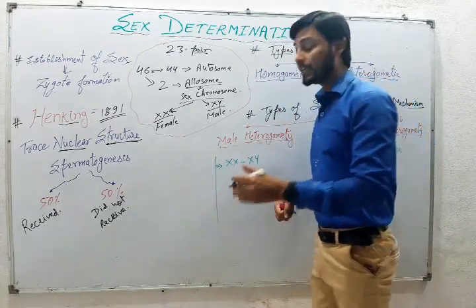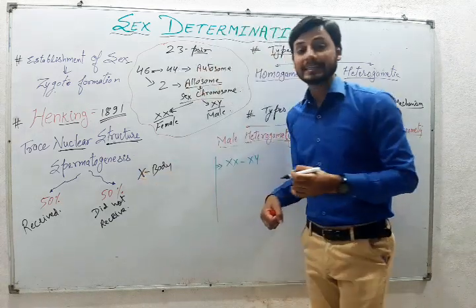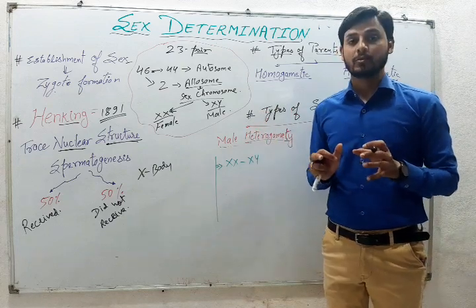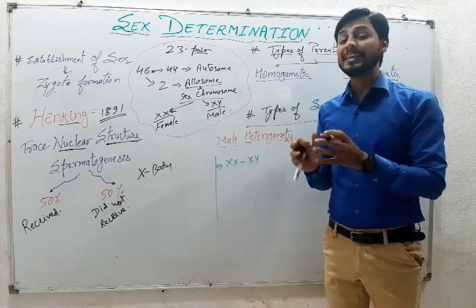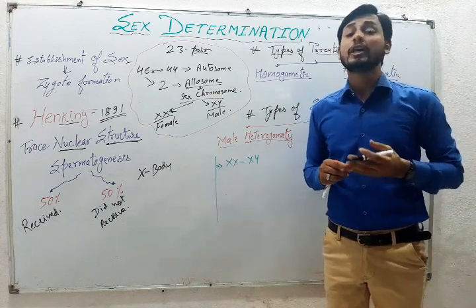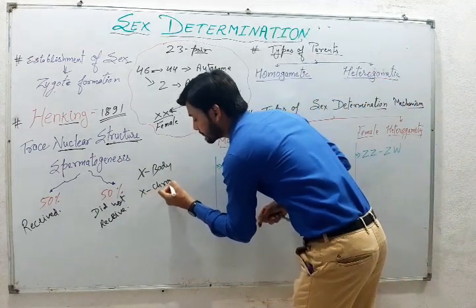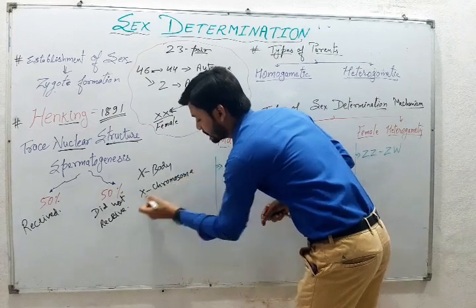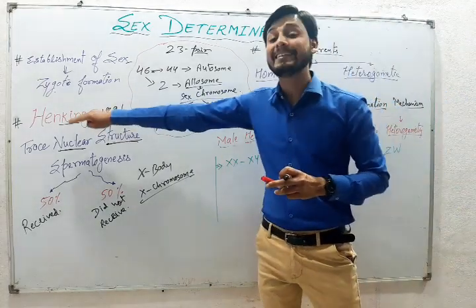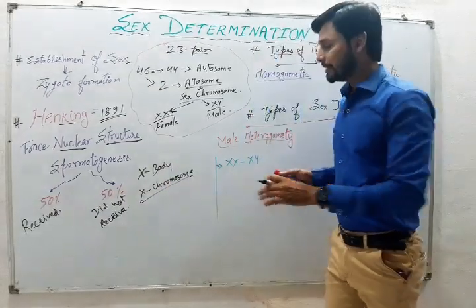At that time, Henking called them an X body, although he did not elaborate its significance. He could not explain the significance, but he called them an X body. Later on, many researchers came, studied, and experimented, and they elaborated it and called it the X chromosome. Right now we know very well about the X chromosome and Y chromosome, but at the time of Henking, this was called the X body.